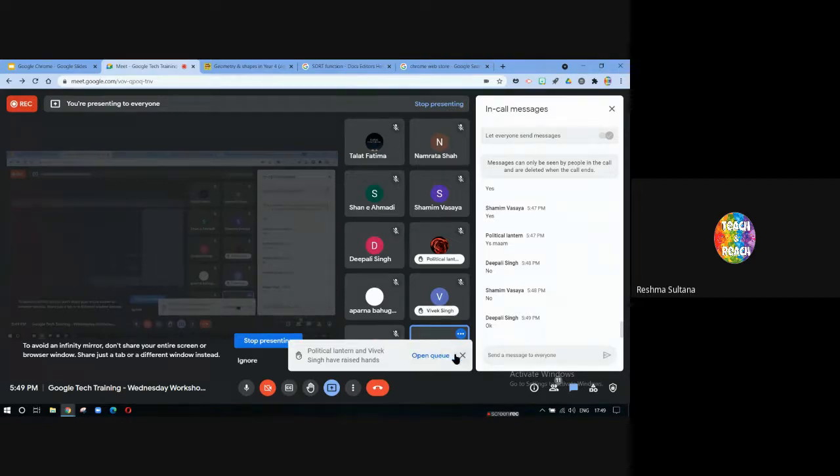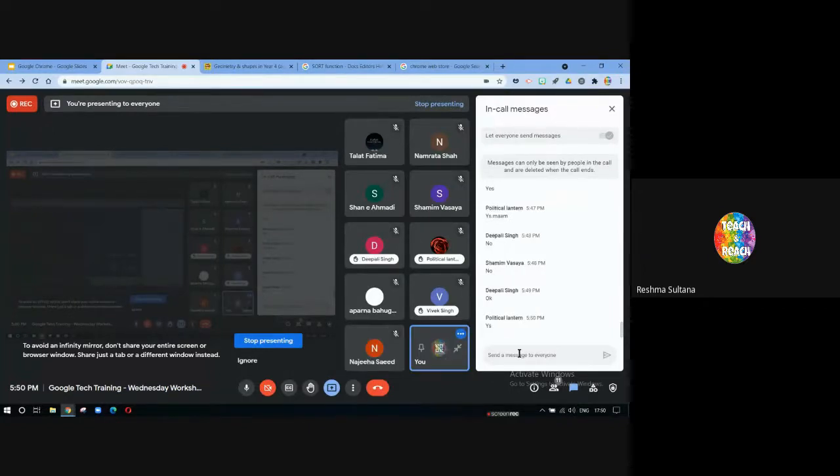Okay. Vivek sir raised his hand. Deepali ma'am said yes. Others? Najiha ma'am, Aparna ma'am, Shameen ma'am. Okay, Talat ma'am says yes. Great. Let's move to the next section.